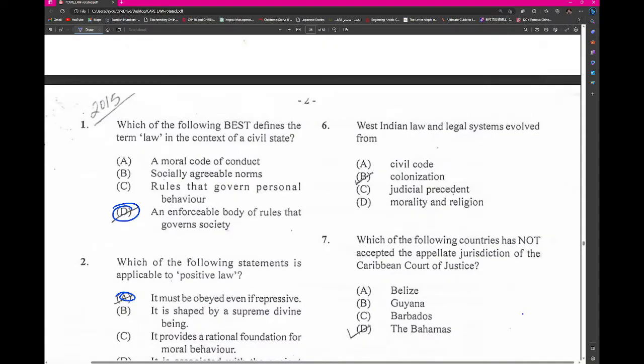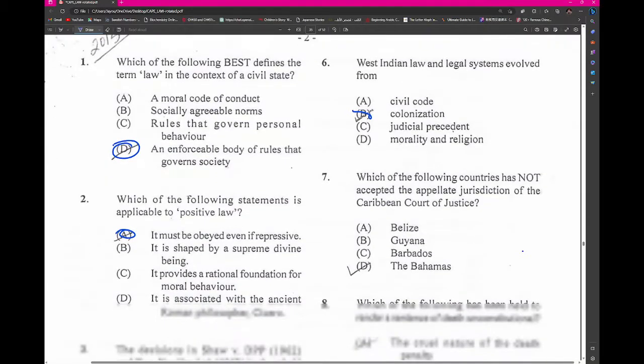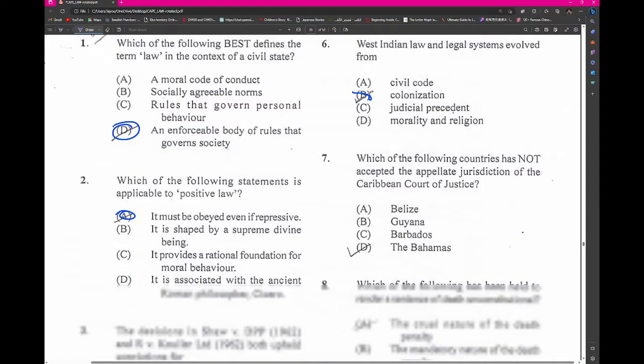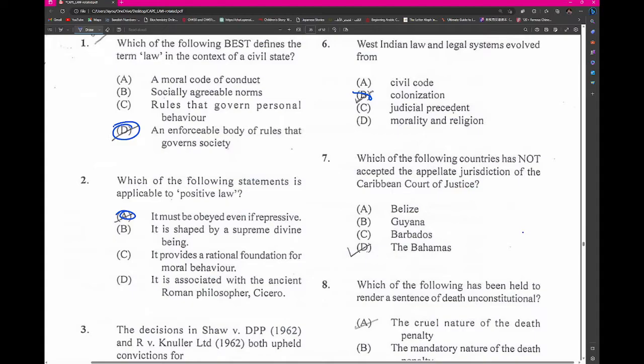The supreme source of law in the Commonwealth Caribbean is the written constitution. Right, let's look at this. West Indian law and legal system evolved from colonialism. Which of the following countries has not accepted appellate jurisdiction for the Caribbean Court of Justice? Right, this would be the Bahamas.